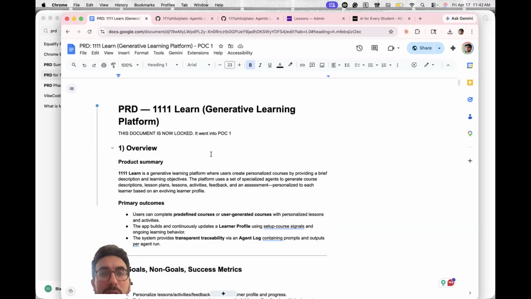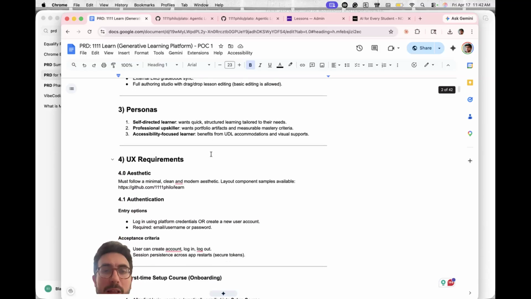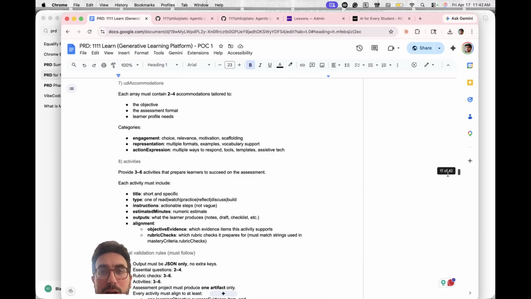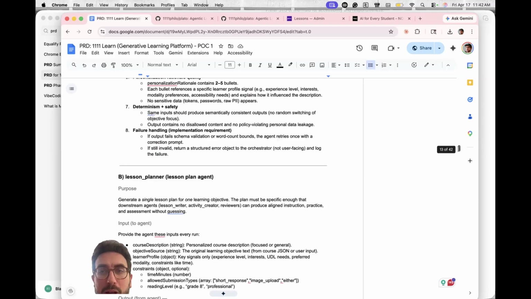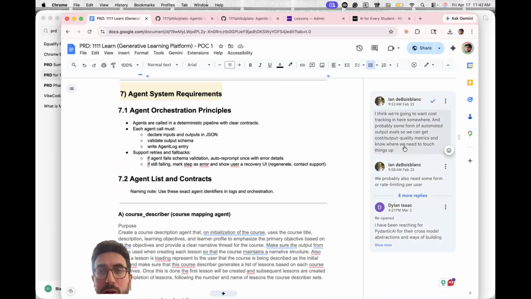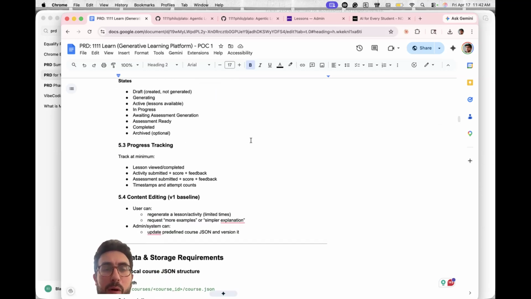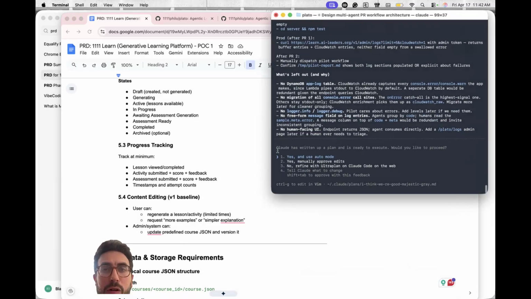This document was then shown back to our brain trust of real humans, and they provided comments on it. So saying different things like, I don't think students will learn this way, or here's a few ones right here. I think we're going to want cost tracking. All these comments were added by the people in our brain trust. And once we had this PRD, this requirements document, correct, then was the easy job. Then we brought it into the magical Claude Code.